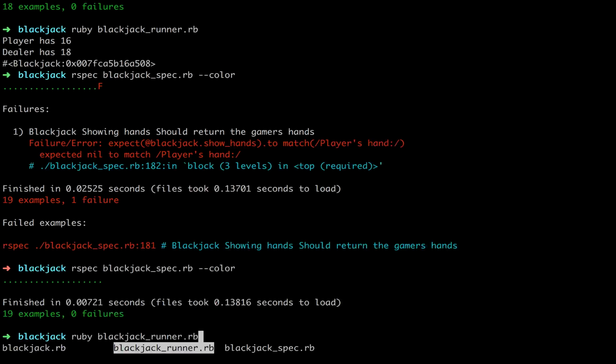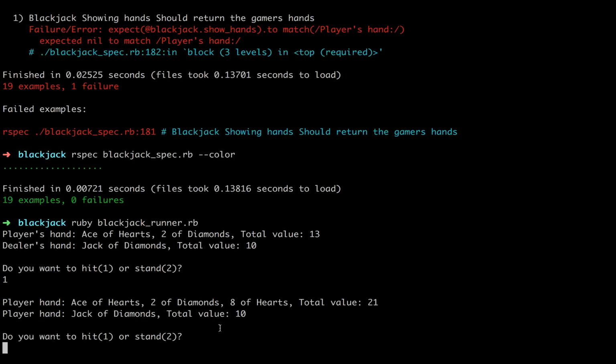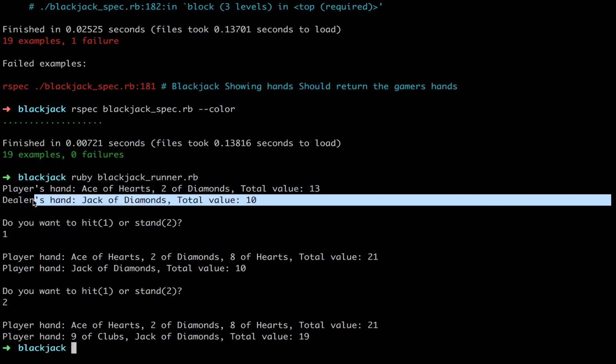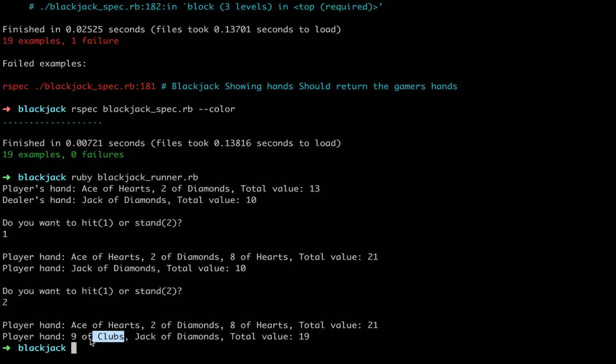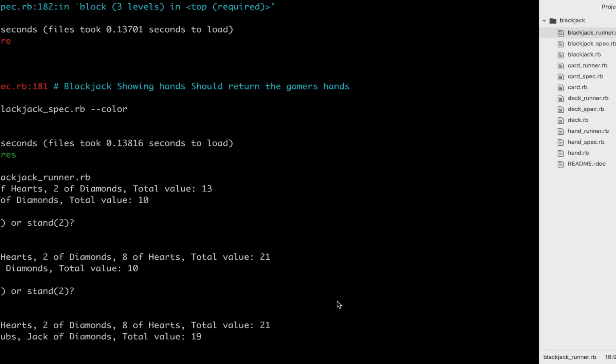ruby blackjack runner. Okay, so I've got 13, he's got 10. I want to hit. I hit. Oh, cool, I got 21. And so after I got 21, I'll stand. Okay, I got 21, dealer got 19. If you notice up here, the dealer's hand is only showing the jack of diamonds. It's not showing this 9 of clubs that he had at first, right? And he's standing because he's got over 17. So everything seems to be working right there.